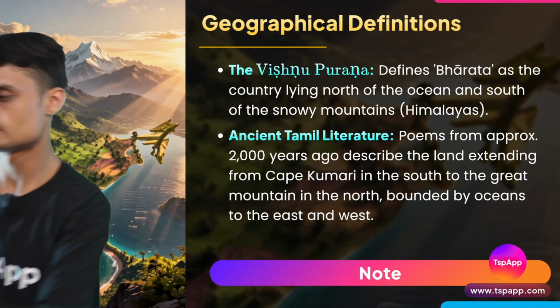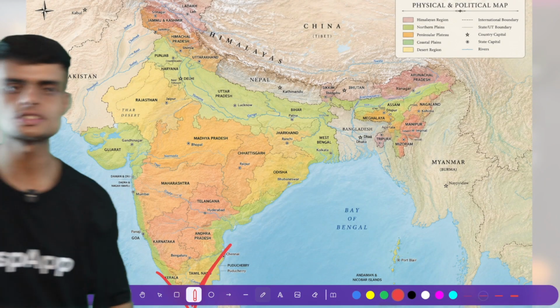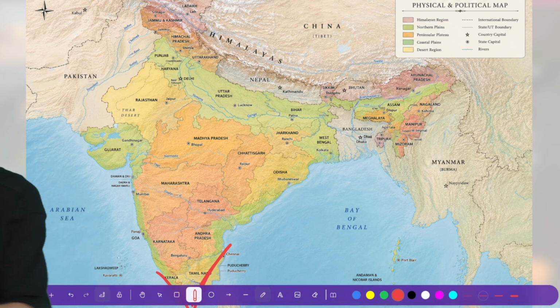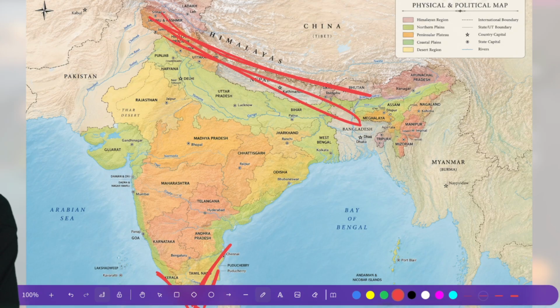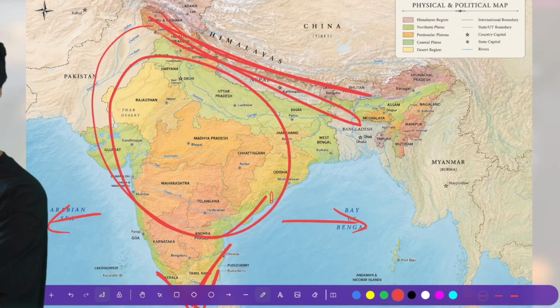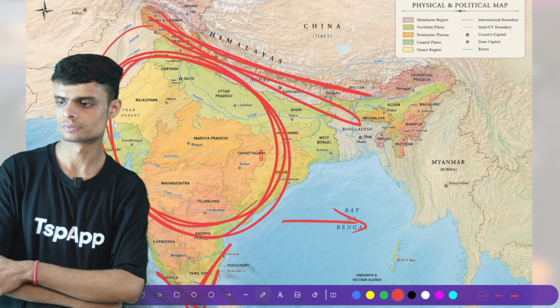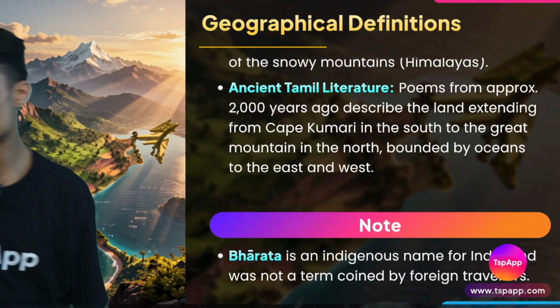So that means, if you see the map of India, we have Cape Kumari. Do you know what a cape is? Cape means land which is protruding into the sea. So Cape Kumari, Kanyakumari, here we have Cape Kumari. From Cape Kumari to the Himalayas, in the east and west, where we have the oceans or sea, the land in between all these things is India. This is called India or Bharat. So this is how the term Bharat got its name, how India got its name.